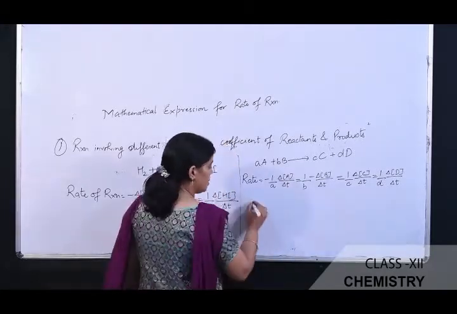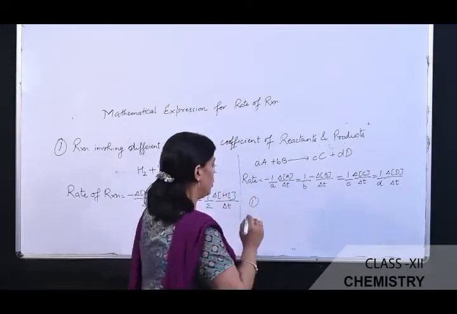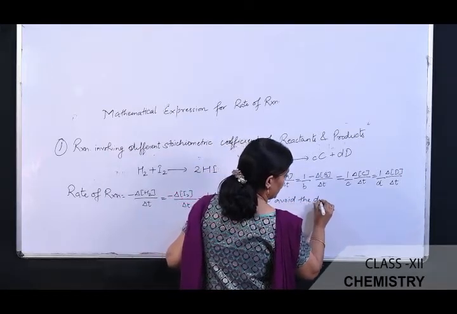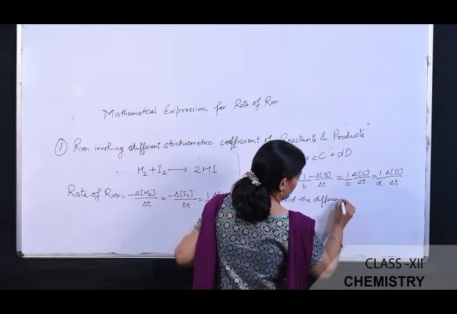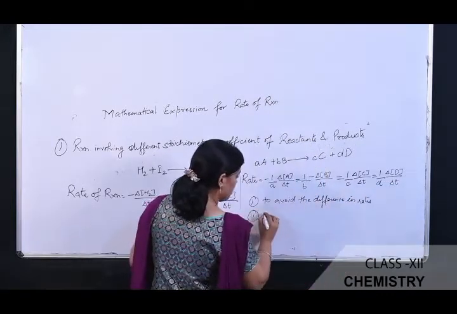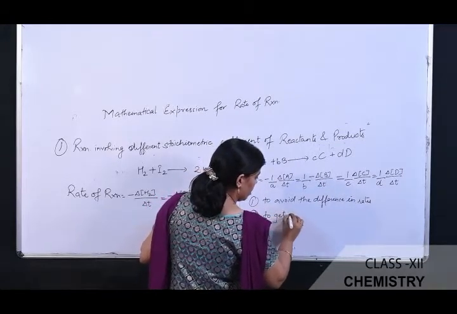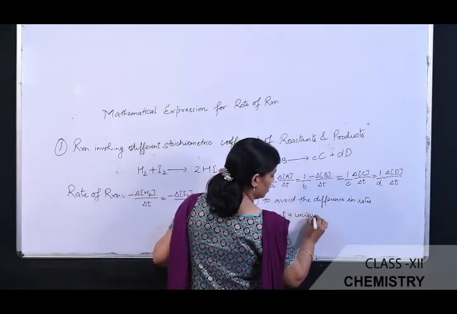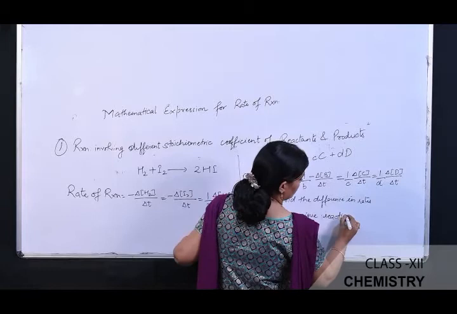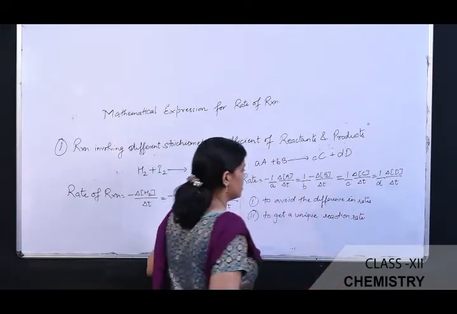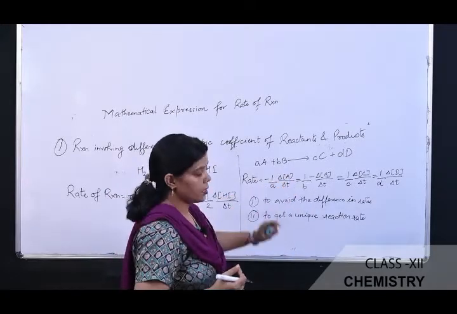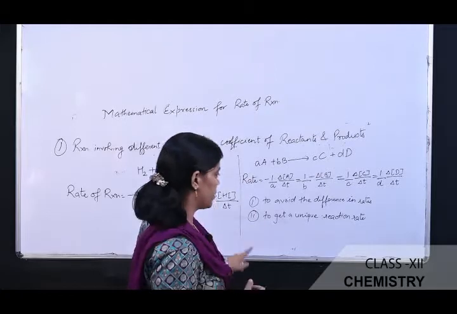The reason for this is that the first is to avoid the difference in rates, and the second one is to get a unique reaction rate. For these two reasons, the rate of change in the concentration of the reactants and products are divided by their stoichiometric coefficients.